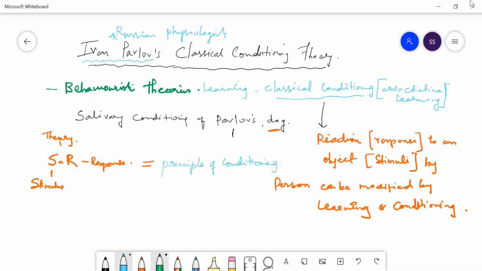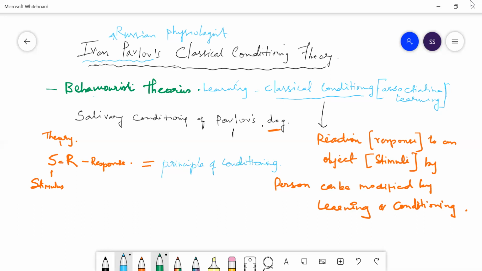They are based on the assumption that human behavior is learned. So if anybody asks you how you can change the behavior, you can say based on the principle of conditioning. What is conditioning? When you give some object to the individual, they will modify their behavior.